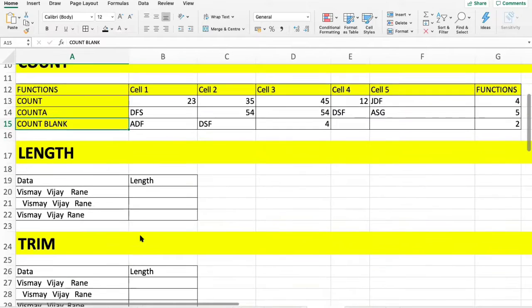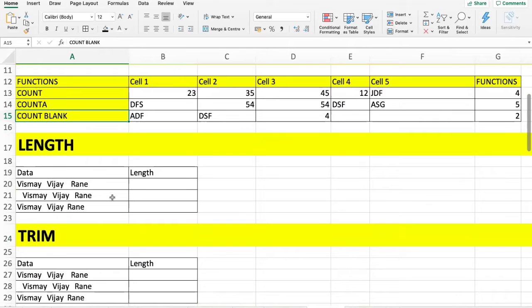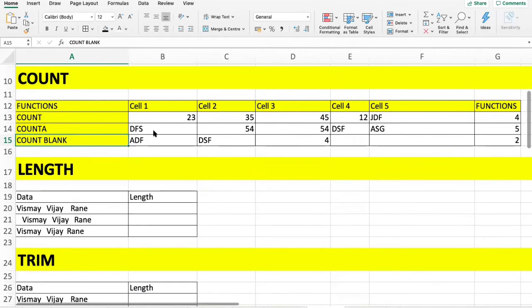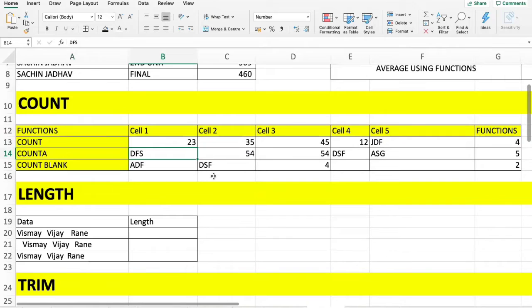Now let's move on to length. Length is also a function. Please explain COUNTA, Akshay. Okay, great. So Akshay, COUNTA, what does COUNTA do? COUNTA counts the numeric values as well as the alphabetical values in a particular cell range.